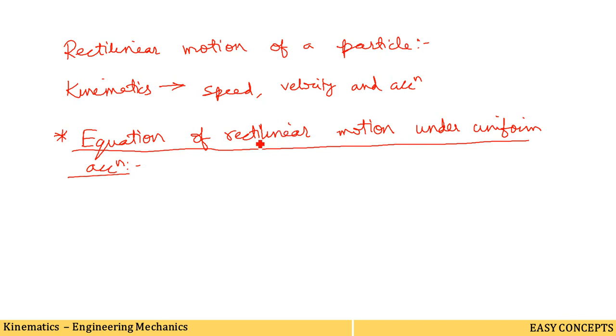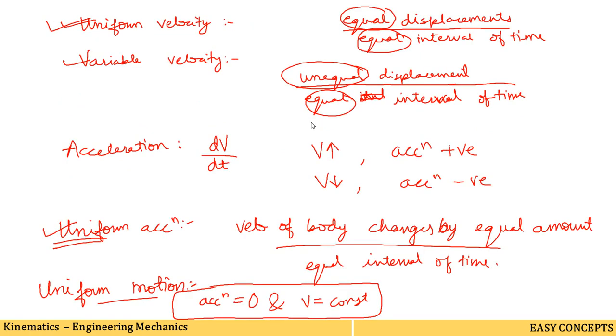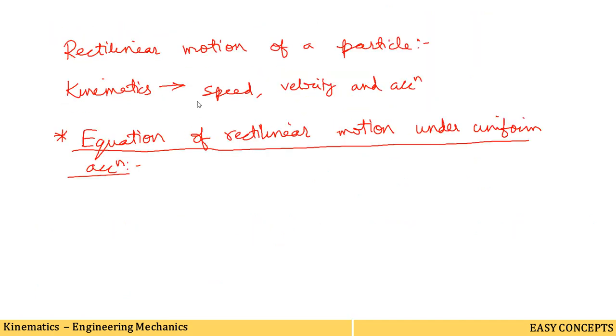So to derive the formulas, consider a particle or a body which moves with a uniform acceleration. I have already told you the meaning of uniform acceleration. Uniform acceleration means the velocity of a body changes by equal amounts in equal intervals of time. Now deriving the equation of rectilinear motion under uniform acceleration.